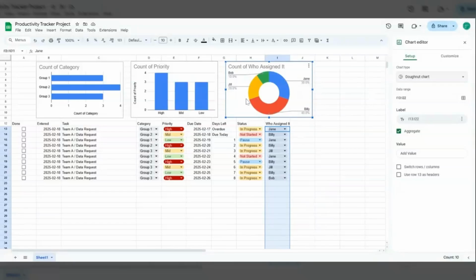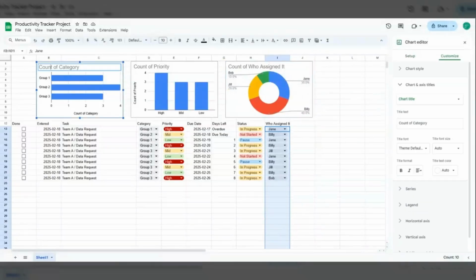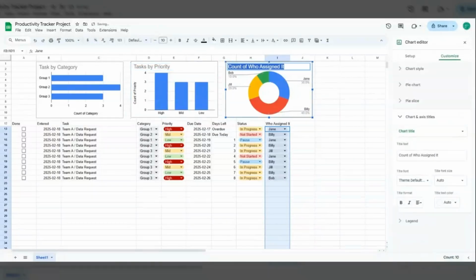From there, it's pretty simple to just click on each graph and you can customize them a little bit. Like I would go and rechange these titles. Task by category. Task by priority. And just go task by assignee.